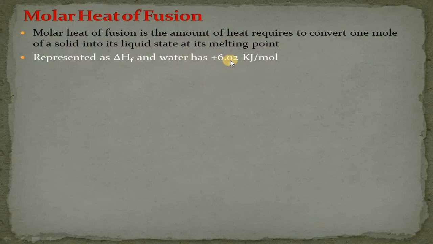This plus indicates that this amount of heat is absorbed. In the reaction, the S in the subscript represents the solid state, so water in solid state is converted into water in liquid state. And the molar heat of fusion for this reaction is equal to plus 6.02 kilojoule per mole.